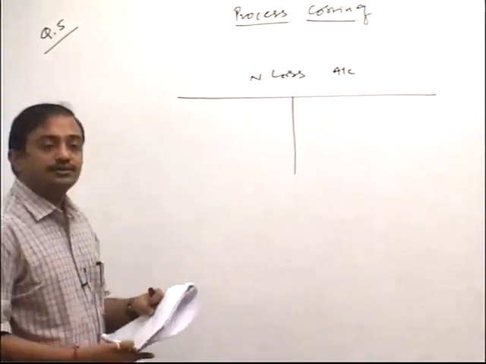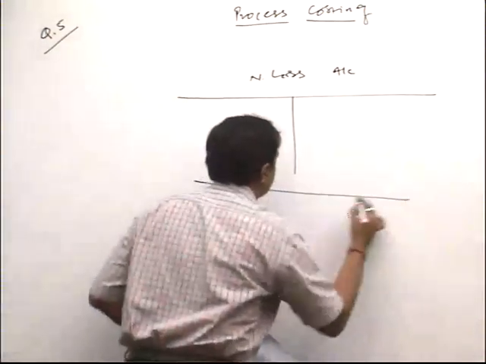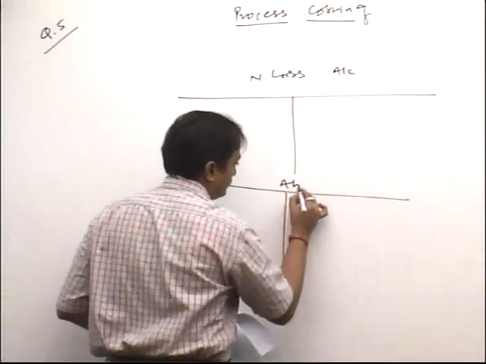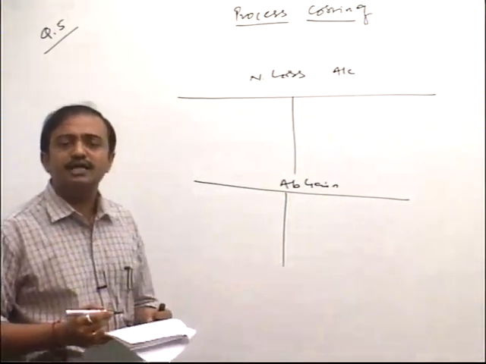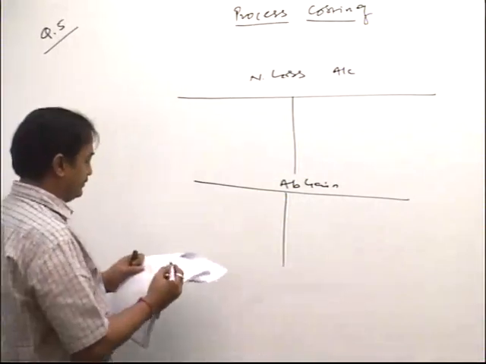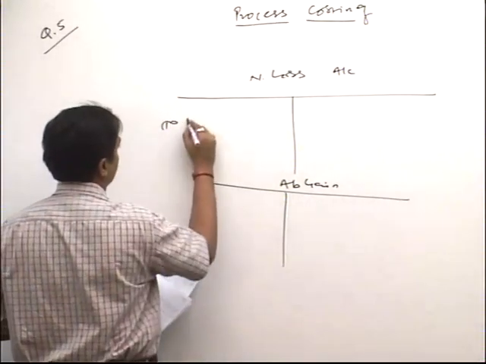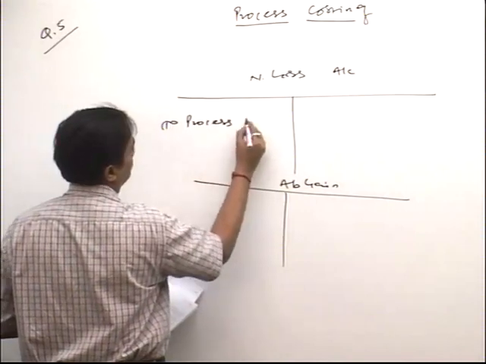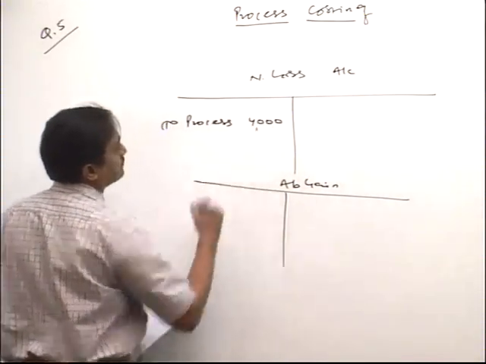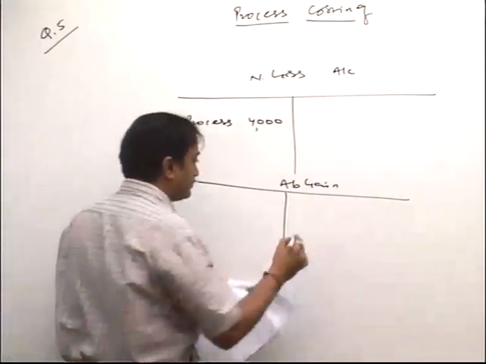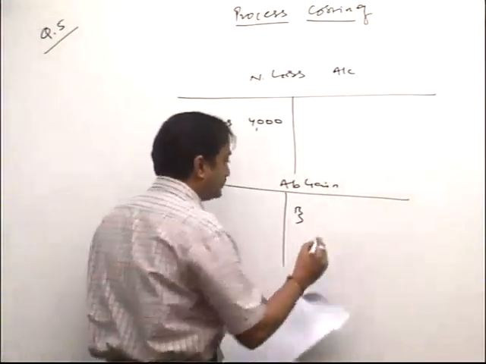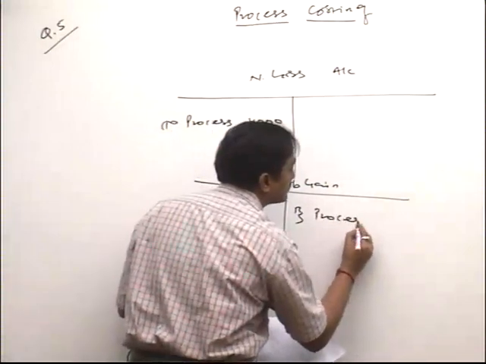Normal loss account, and second, abnormal gain account. First of all, let's pick the figure from the process account. $4,000 normal sales proceeds, from the process account.